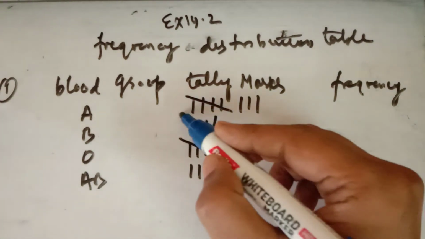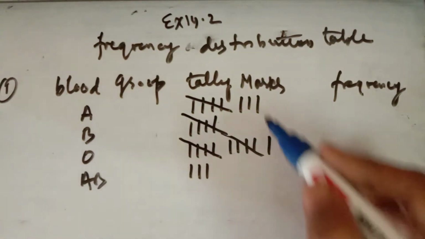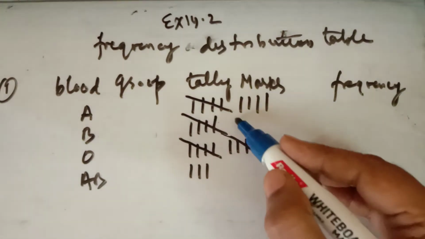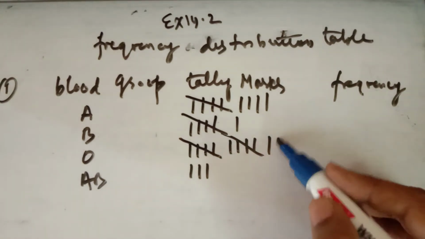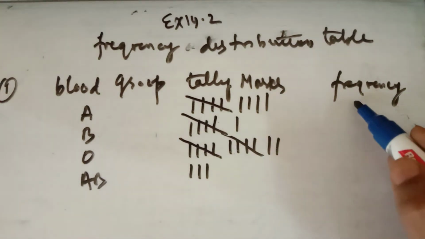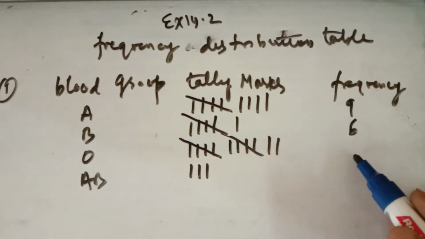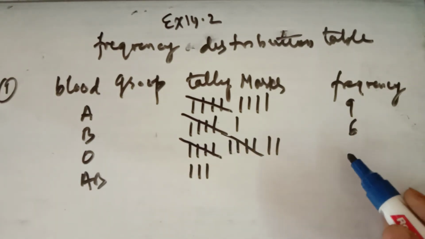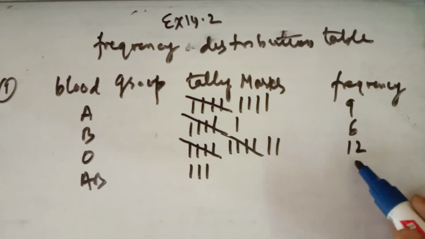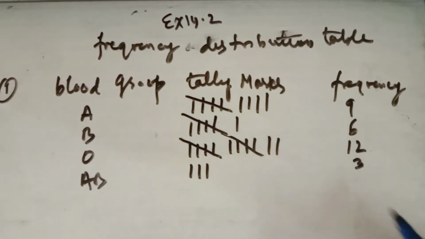Then we have B. The fifth has come, cross it. A. One more. Then B. One more. Then O. One more. So like this we are getting, total it: this total is 9, this total is 6, this total is 12 and this is 3. This is 3. So the total is 20.